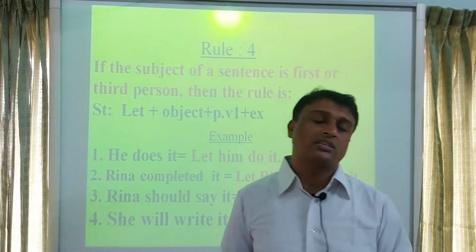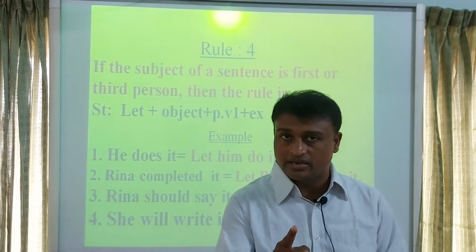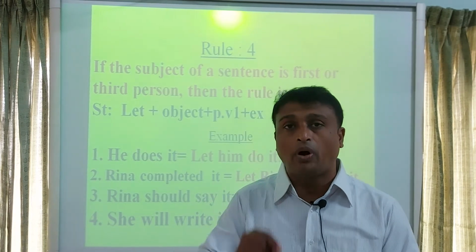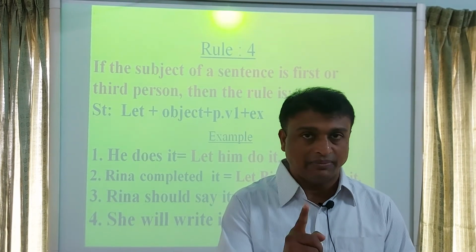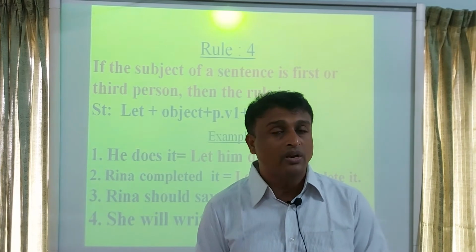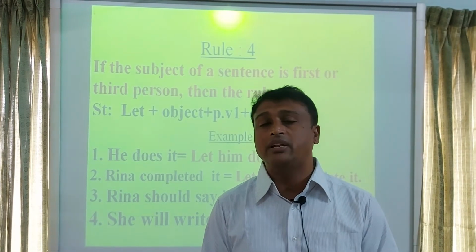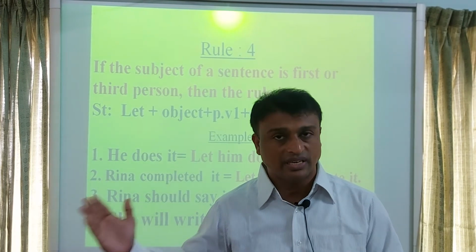Look, at first you will write let, then you will write the objective form of the subject, then you will write principal verb 1, then you will write object plus extension.